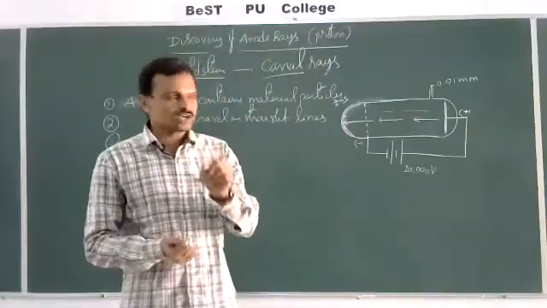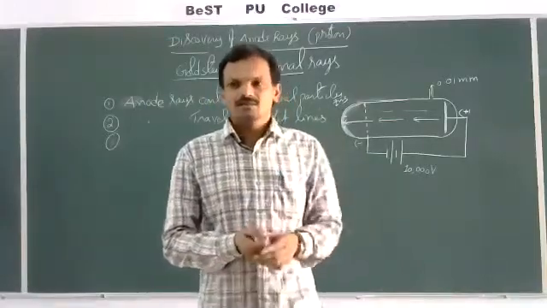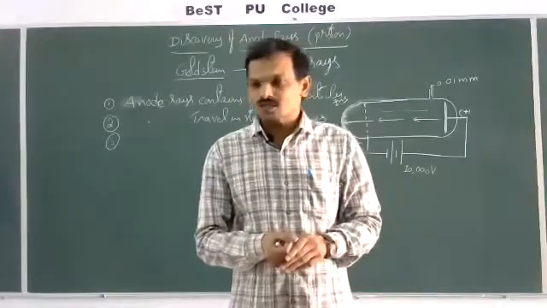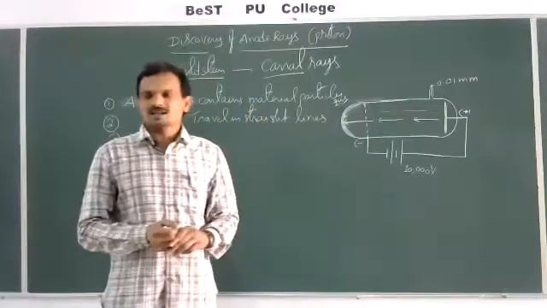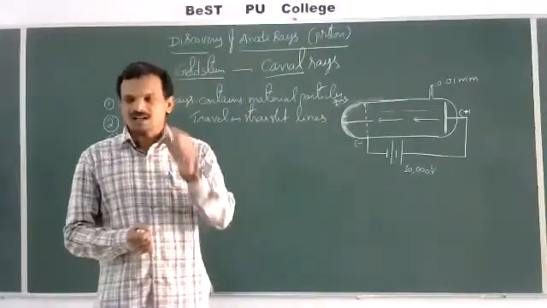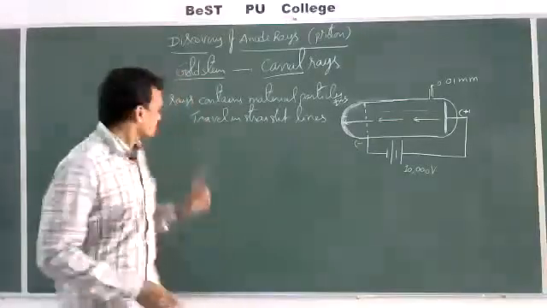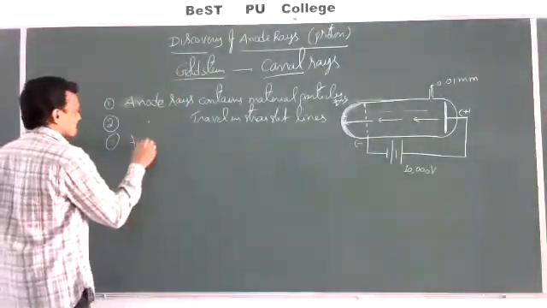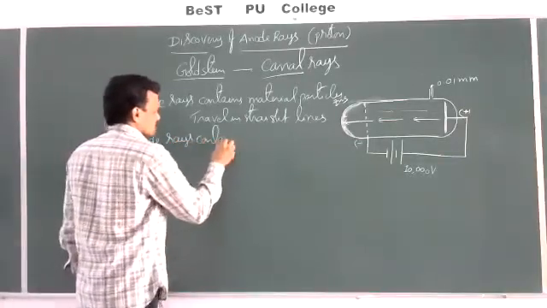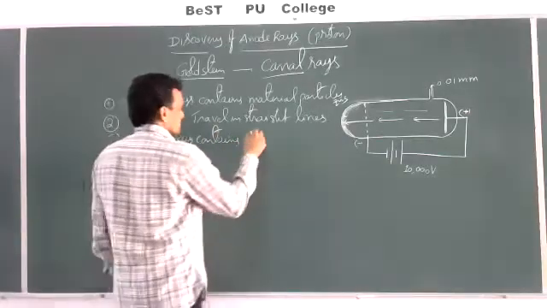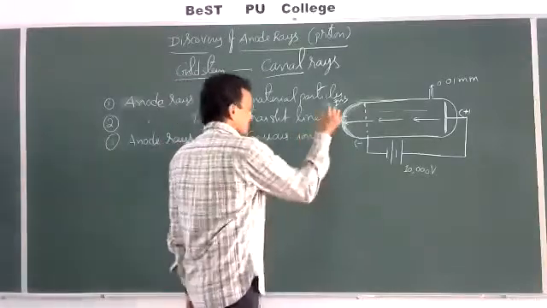That means in the discharge tube, anode rays consist of protons only when the gas taken is hydrogen gas. If you take any other gas in the discharge tube, the corresponding gaseous ions are present, not protons. So anode rays contain gaseous ions.